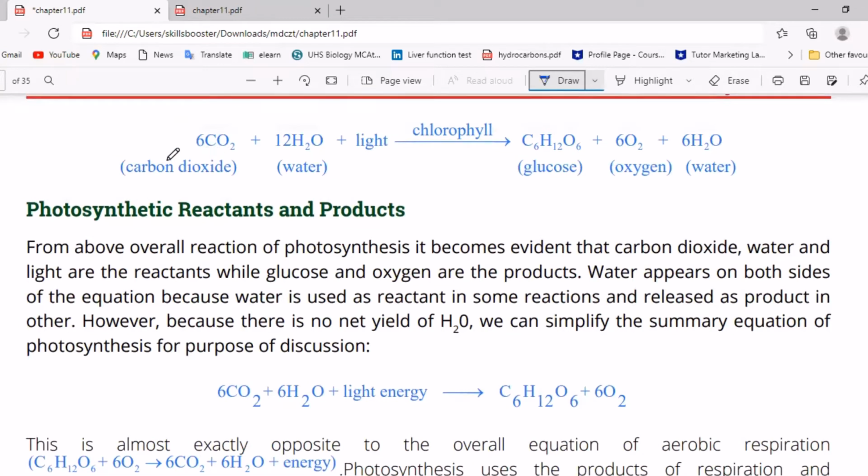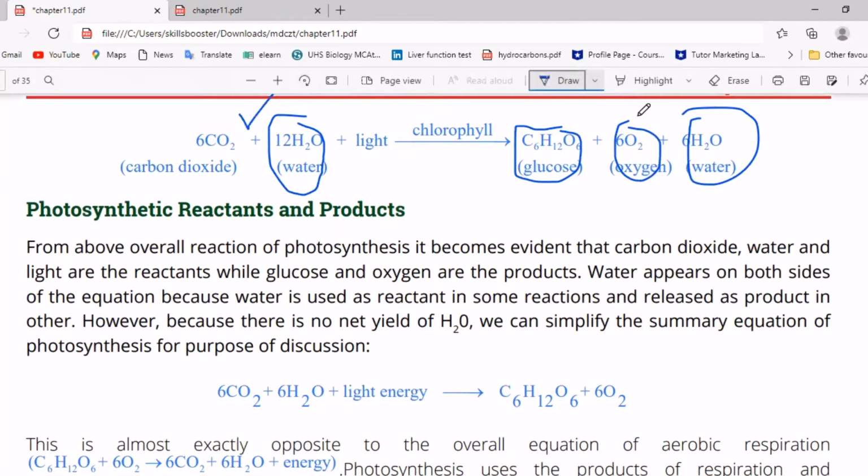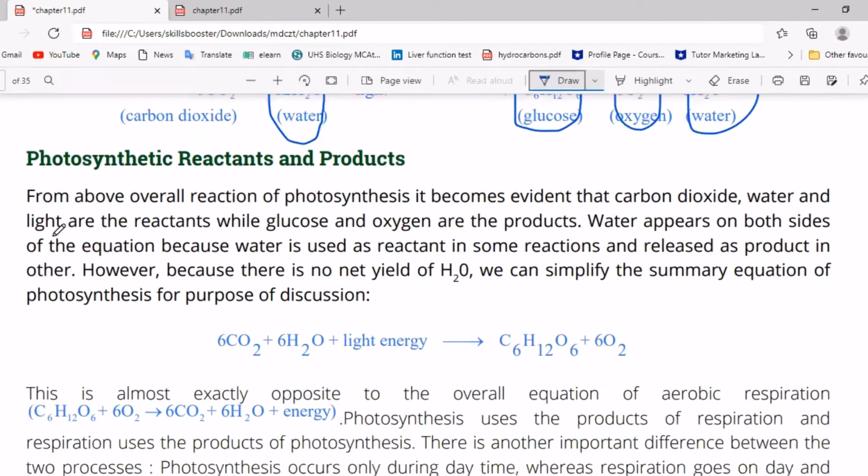6 CO2, that is 6 carbon dioxide and 12 water molecules plus sunlight in the presence of chlorophyll, is converted to a glucose molecule, 6 oxygen molecules and 6 H2O. As you can see, water molecules appear on both the reactant side as well as the product side. So we will discuss this in a later section, photosynthetic reactants and products.